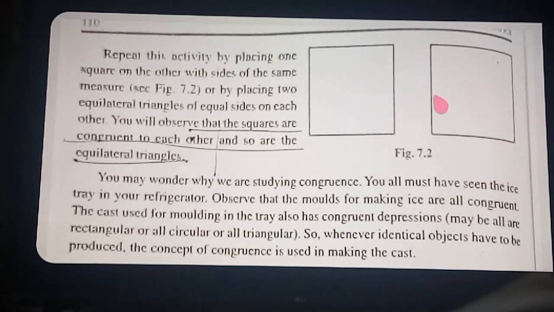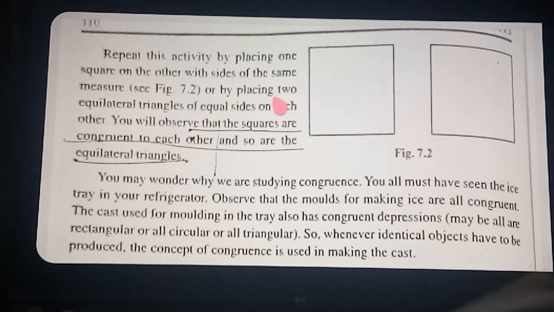So congruent figures means the size and the shape are the same. If I take one circle and a square here, we cannot say they are congruent figures. Once more, listen to the definition. When will two figures become congruent? When the size and the shape are both the same. Such figures we call congruent figures.